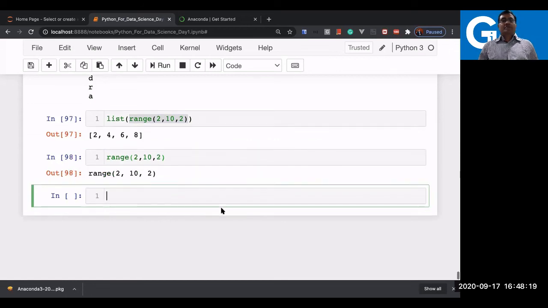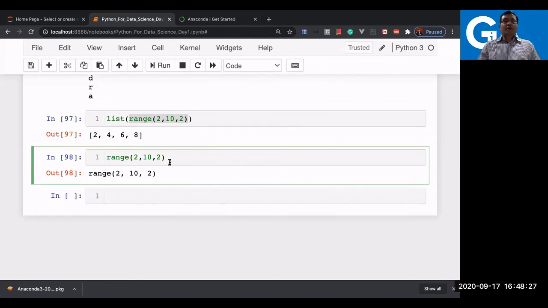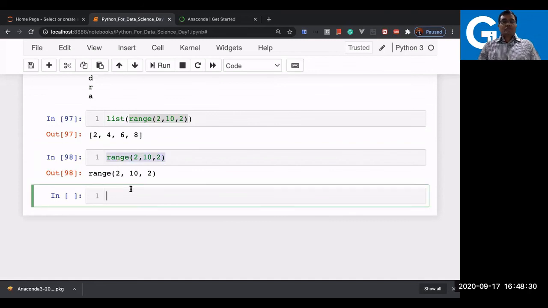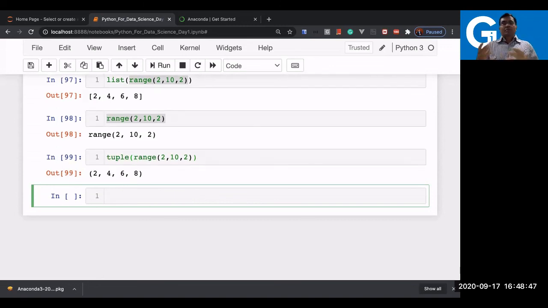If you want the result in a list format, you just need to use a function like list, or if you want the result in the tuple format, you will require to use a function like tuple here. In Python 2, you can simply get the output as a list by default, but in Python 3 it is not like that. In Python 3 you get the output in the form of an object only, that is an iterable object, and then you can give the shape to it in the form of list or tuple, whichever the sequence it is.